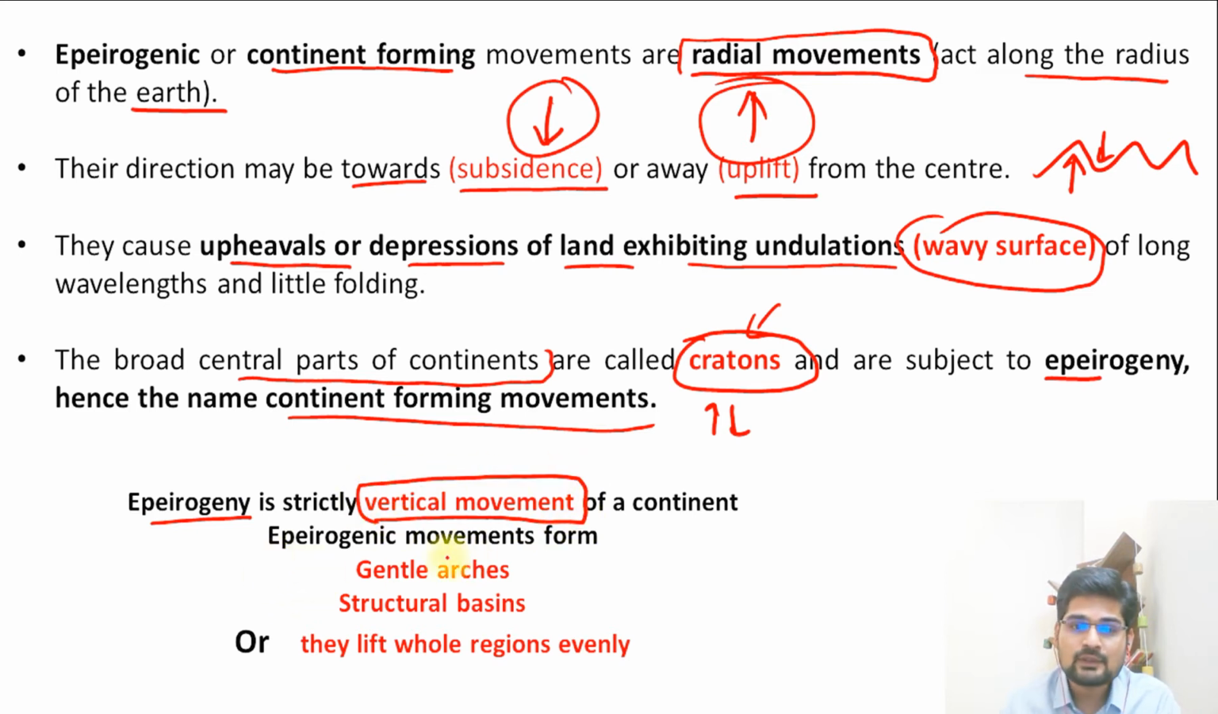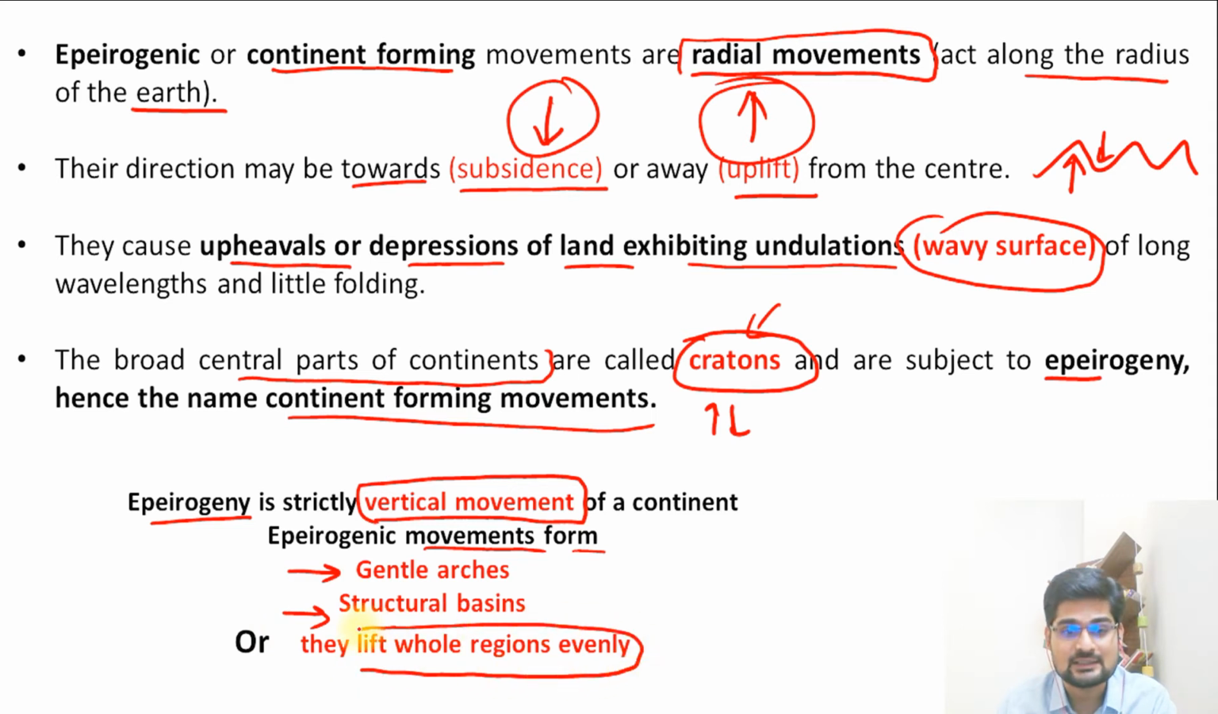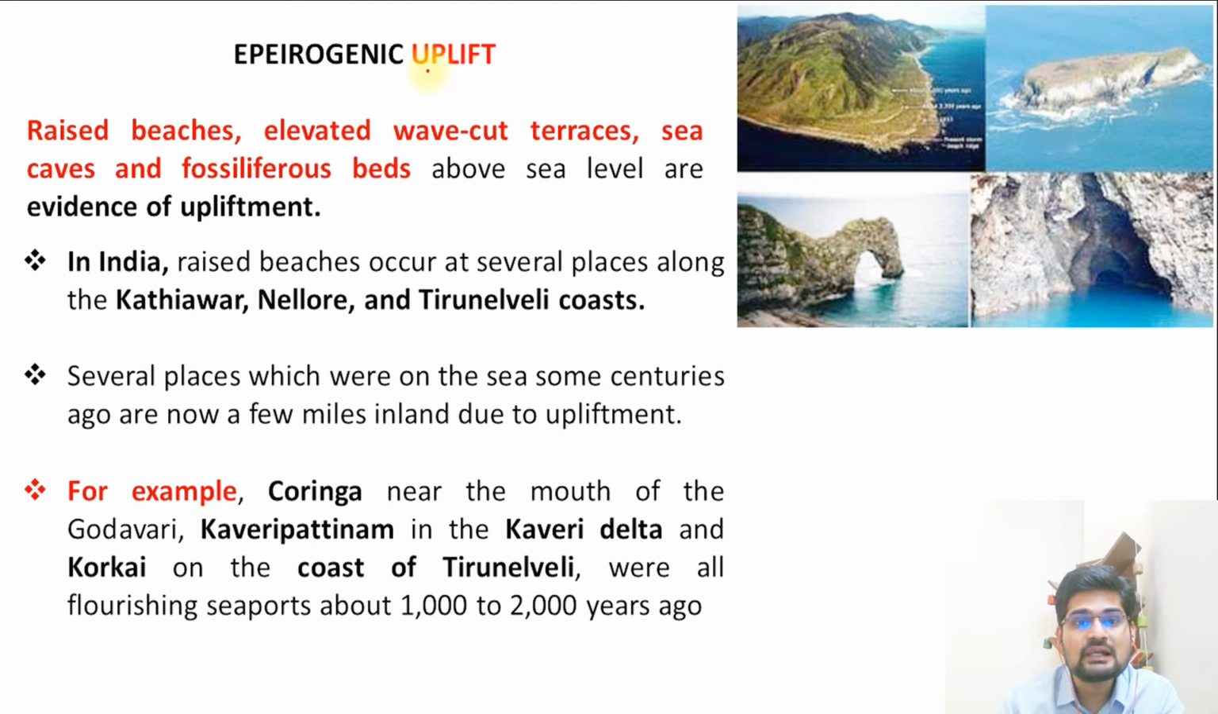Apart from that, epeirogenic movements form these things. What are these? Gentle arches, structural basins, or they lift the entire regions as well. So these are the important things that we need to remember when we are studying the diastrophic movement, under which we are studying epeirogeny, which is continent forming. So that is important. These gentle arches, structural basins, all these are the important features that are formed on the Earth's surface.